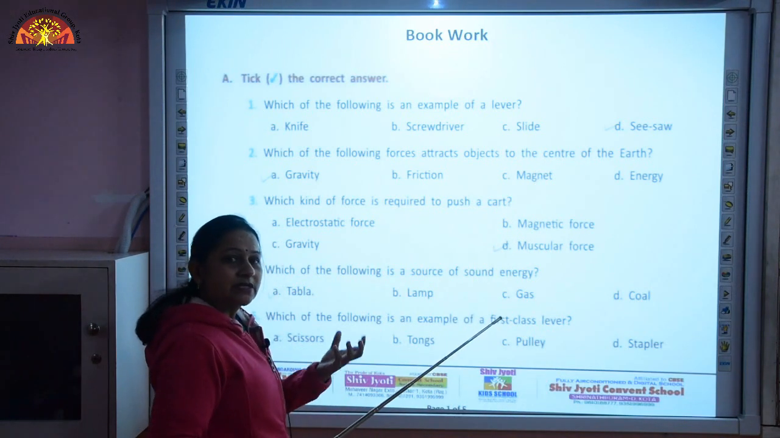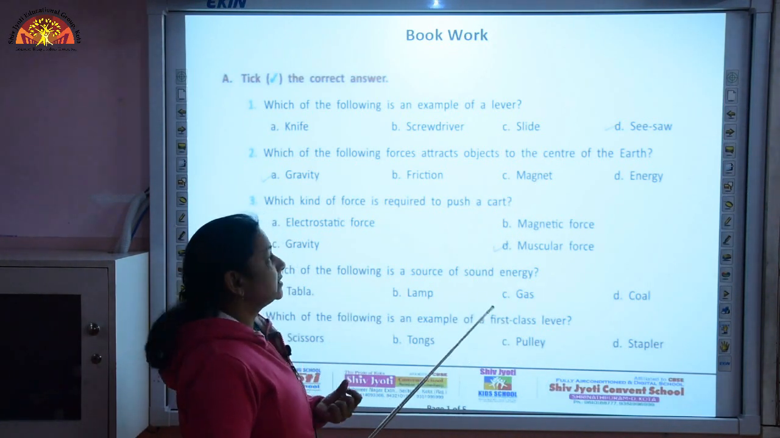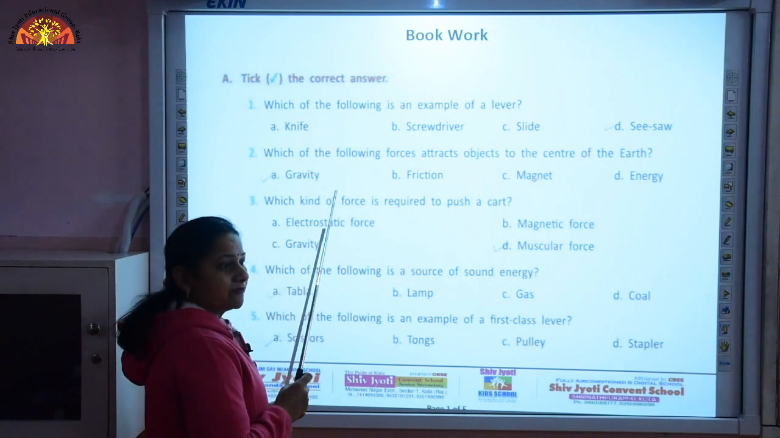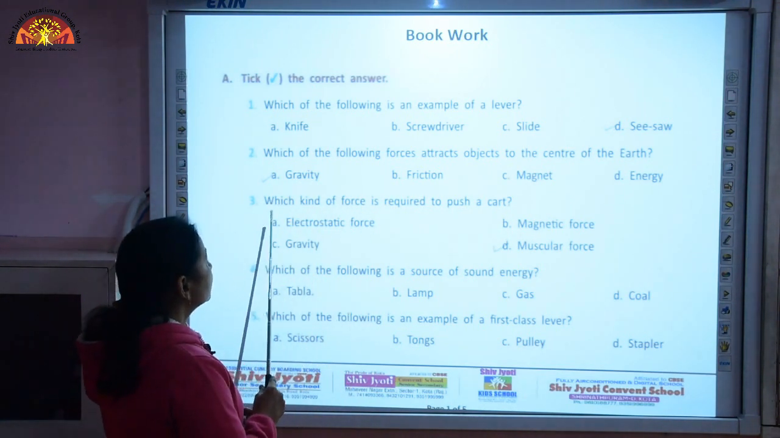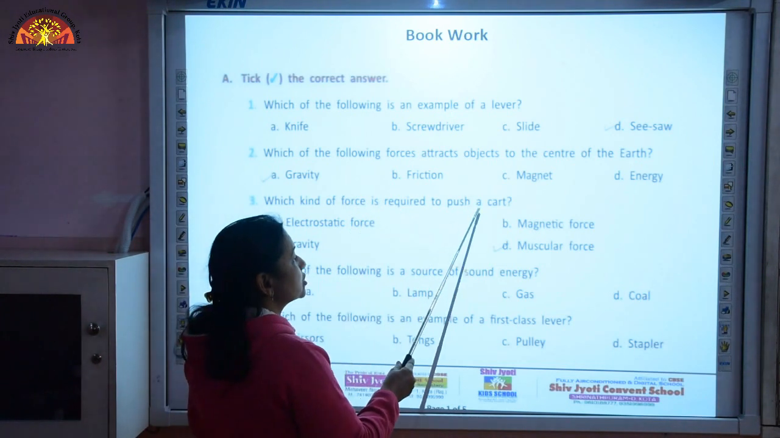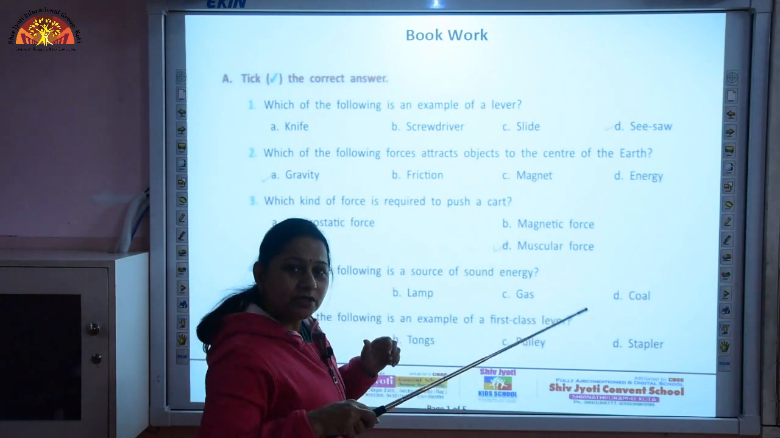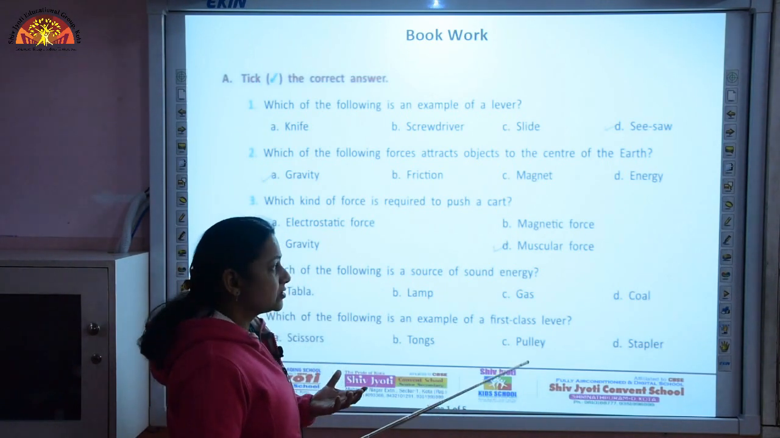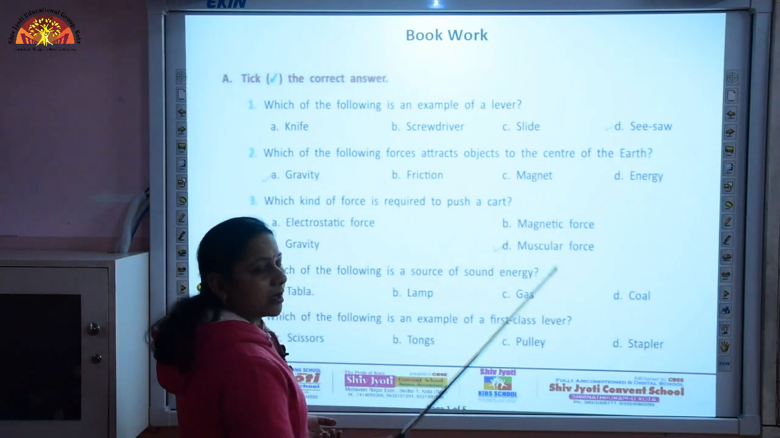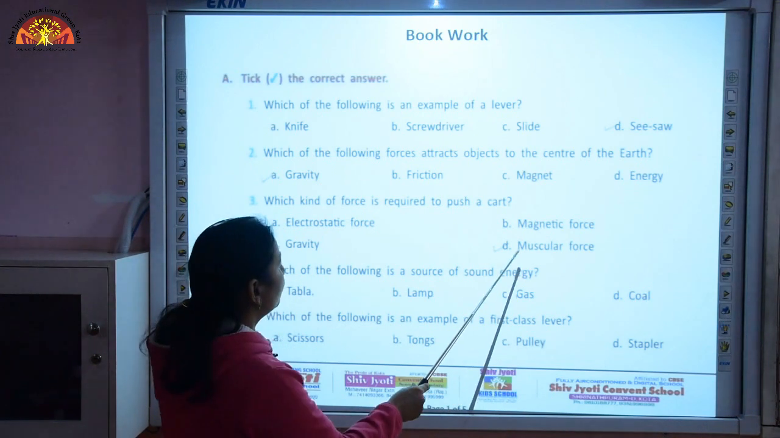The force which attracts objects to the center of the earth is gravitational force. So, we are going to take gravity over here. Third one, which kind of force is required to push a cart? If I want to push a cart, what I have to do is I need to apply muscular force. So, we are going to take the option D, muscular force.